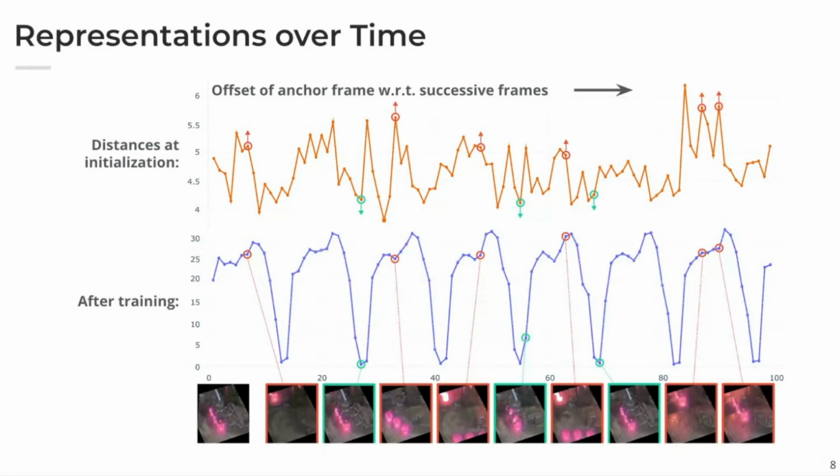In fact, while we iterate between sampling and optimization, the selection becomes more and more precise, and we get more and more relevant positives and negatives during the training. And if you plot the same distances after just a few epochs, we can see that they are much more consistent, and in this case, we can clearly see the repetitions. So this is a good indication that the model has learned good feature representations. For instance, we can see that the distances drop to 0 whenever a new repetition begins, and instead are much higher during the progression of the cycle.